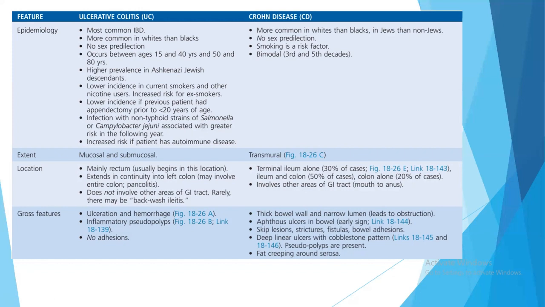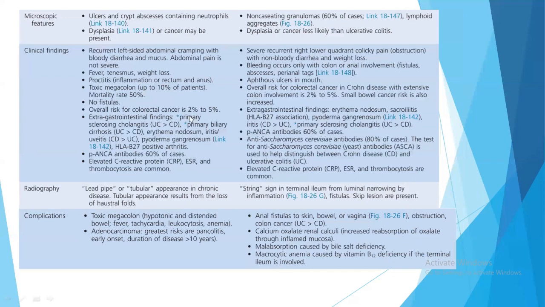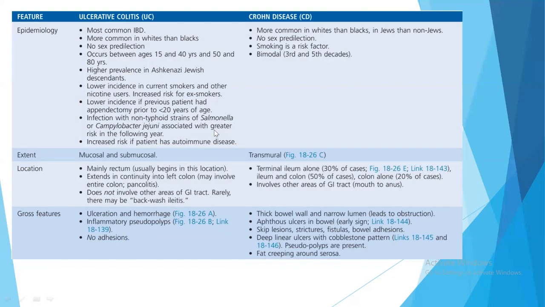There is a lower incidence in current smokers and other nicotine users, but an increased risk of ulcerative colitis in ex-smokers. There is a lower incidence if the patient had an appendectomy before 20 years of age. Infection with non-typhoid strains of Salmonella or Campylobacter jejuni is associated with greater risk in the following year. There is increased risk if the patient has an autoimmune disease. A patient with autoimmune disease will be at increased risk of many diseases from early years of life, and one of those is ulcerative colitis. The patient may suffer from UC in about 15 years of his life.